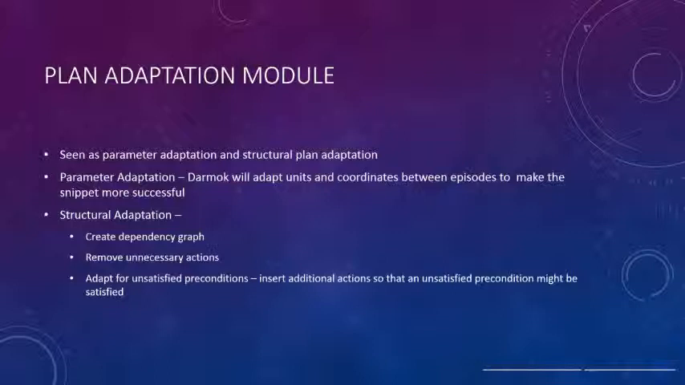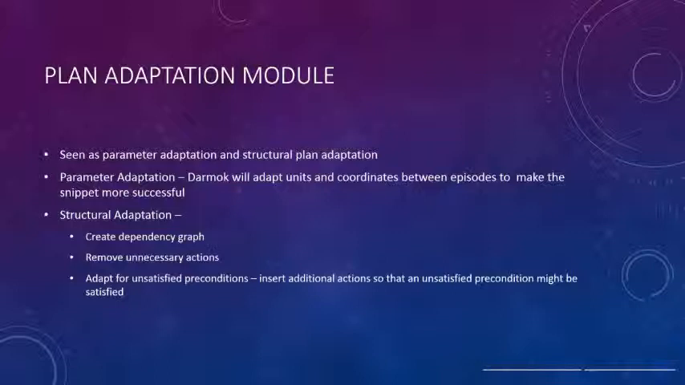This means that the Darmok system will not try to select the same unit as in a previous snippet, as the unit might not exist in the current state. This also means the Darmok system will try to change the coordinates if needed, as the coordinates given in the last snippet might not be valid. The coordinate adaptation is not easy, as it means that in certain cases the Darmok system will need to analyze why those coordinates were chosen, and then adapt the coordinates appropriately.